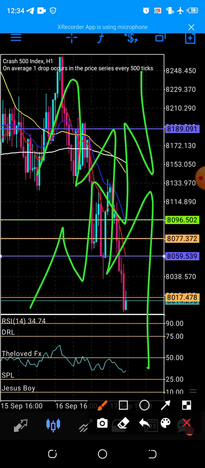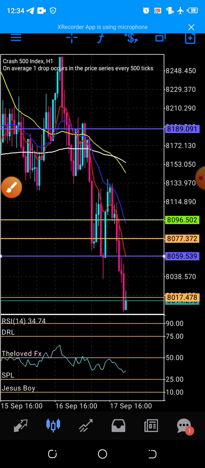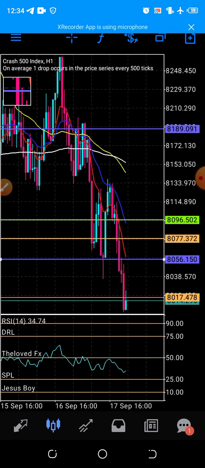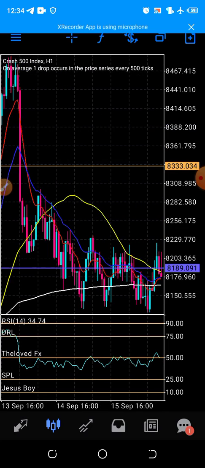But in this case, what are we going to use to know that our market is in a downtrend? We don't have to be looking at higher highs, higher lows, or lower highs, lower lows. We'll consider the yellow moving average.